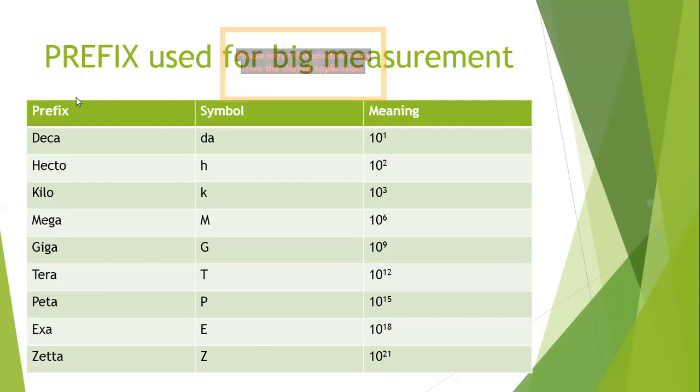Then we have giga, if it is 10 raised to 9 times bigger. Then we have tera, 10 raised to 12 times bigger. Then we have peta, 10 raised to 15 times bigger. Then we have exa, 10 raised to 18 times bigger. Then we have zeta, 10 raised to 21 times bigger. So these are the units to represent such a big value.